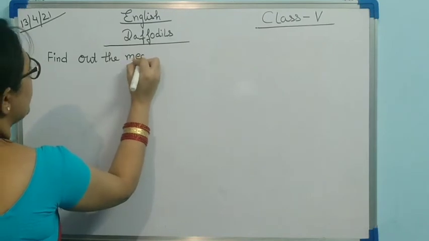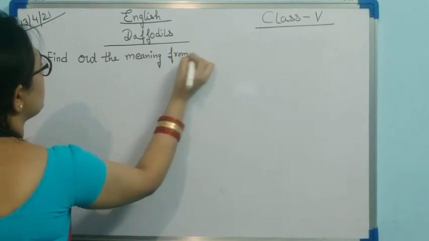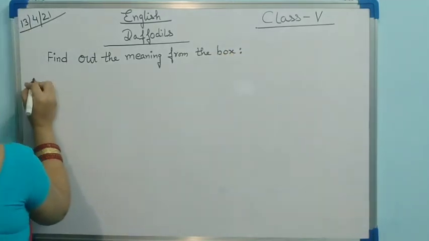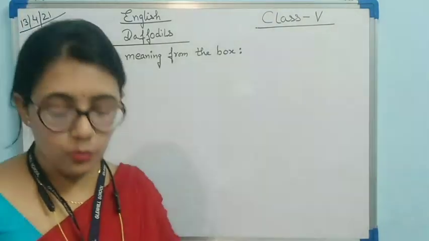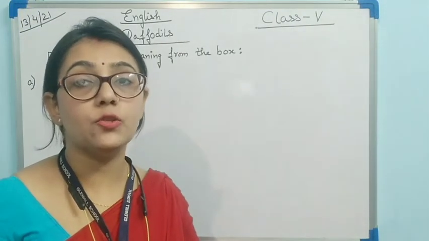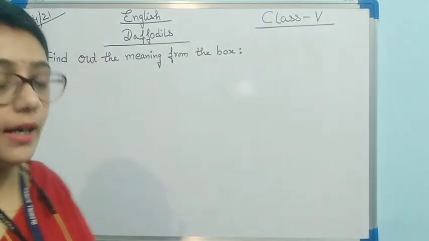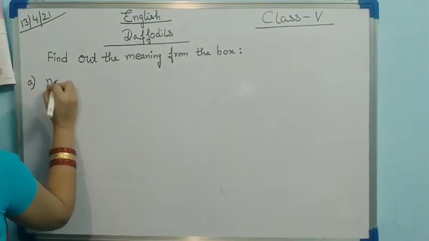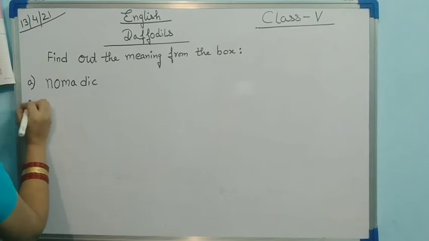Find out the meaning from the box. Okay, so first one, I hope you can see the board clearly. First one is moving from place to place. Which word means moving from place to place? It means nomadic. Nomadic means moving from one place to another. The first answer will be nomadic. N-O-M-A-D-I-C. Please don't write wrong spelling. Spellings are given below. You can check.